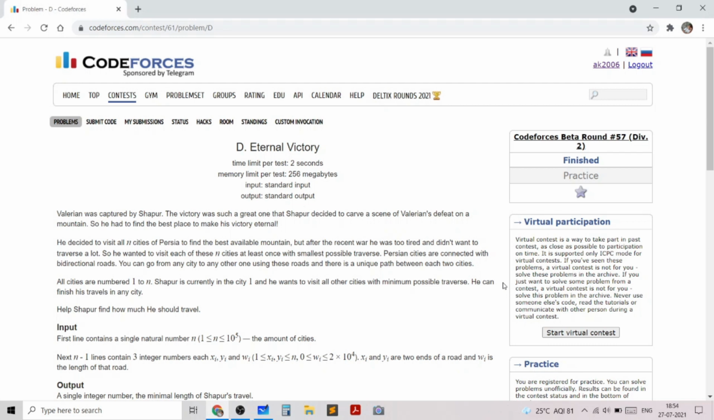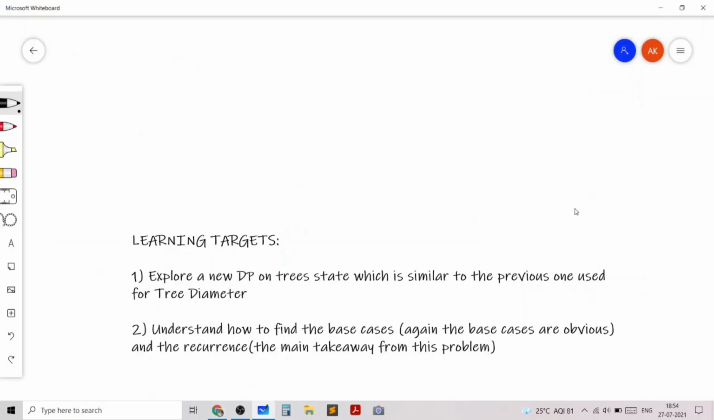Hello everyone. In this video, I will go over my solution to the problem named Eternal Victory, taken from Codeforces Beta Round 57. This problem is rated 1800, and this is not just a random DP on trees problem. This problem is designed and chosen because it has a DP on tree state which is similar to the previous one used for tree diameter.